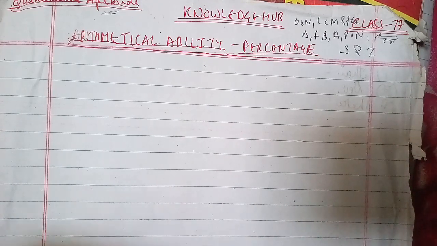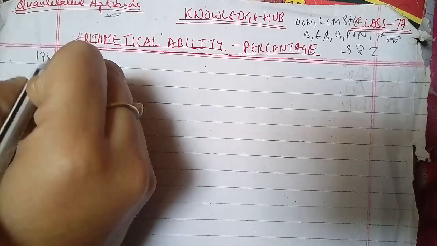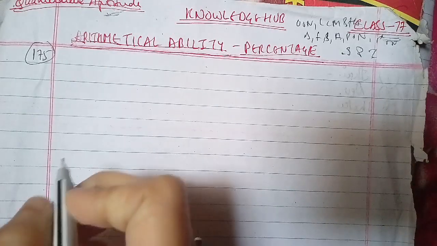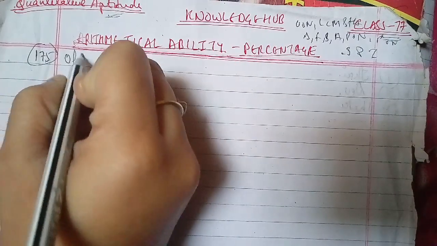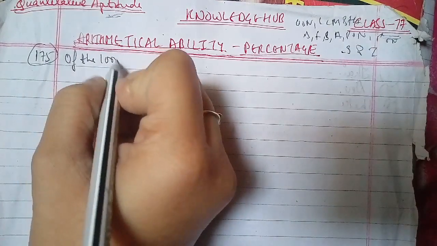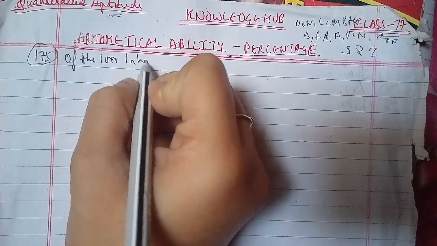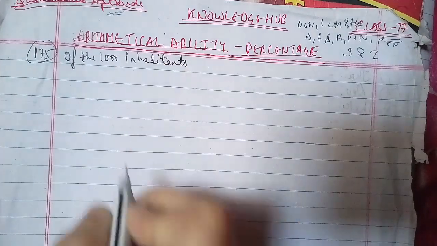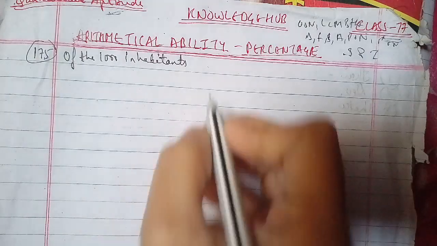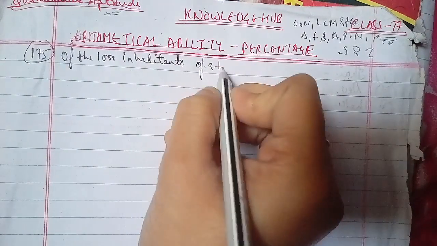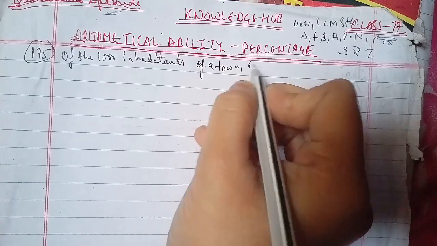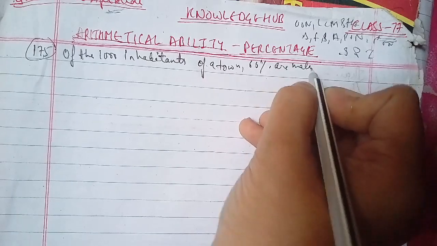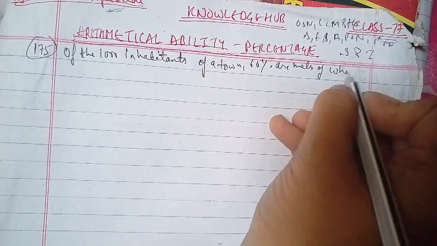The question we write down: of the 1,000 inhabitants of a town, 60% are males, of whom 20% are literate.